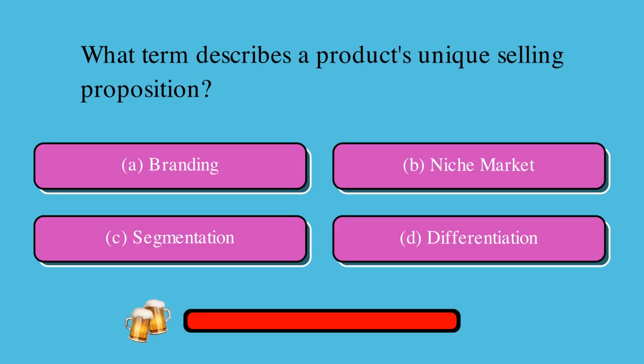What term describes a product's unique selling proposition? Is it A, branding, B, niche market, C, segmentation, or D, differentiation? The correct answer is D, differentiation.